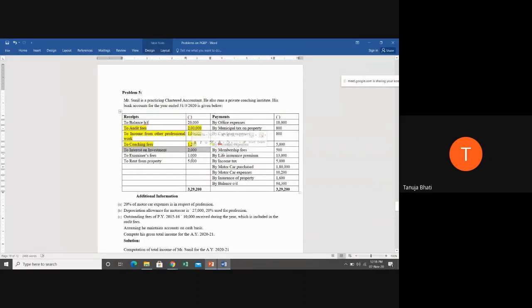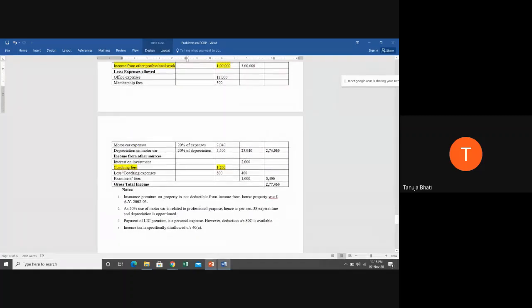Next, interest on investment. Now he must have made some investment somewhere. So whatever interest he is earning on the investment, is it a professional income? Is it an income from other source? Or is it a house property income? Or is it an income from salary? Students, interest on investment is always other sources. So where are we going to show it, under which heading? Income from other sources, interest on investment, 2,000 rupees.